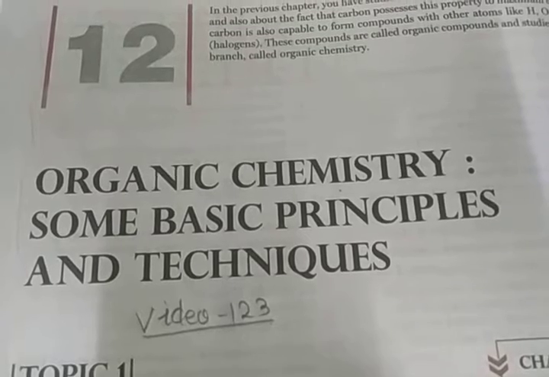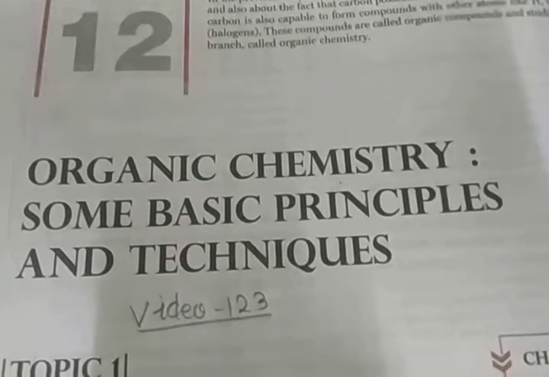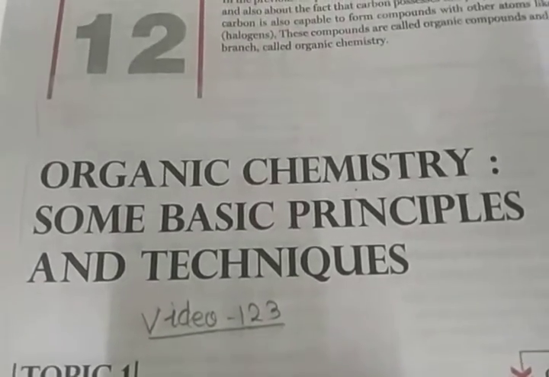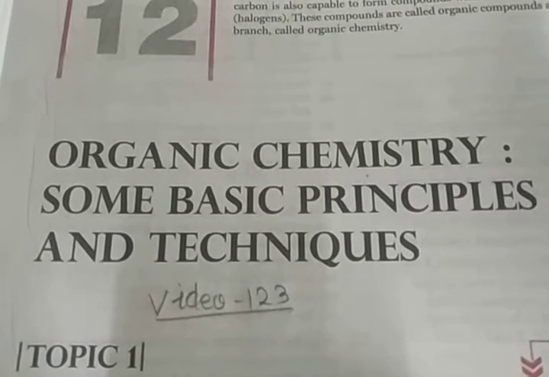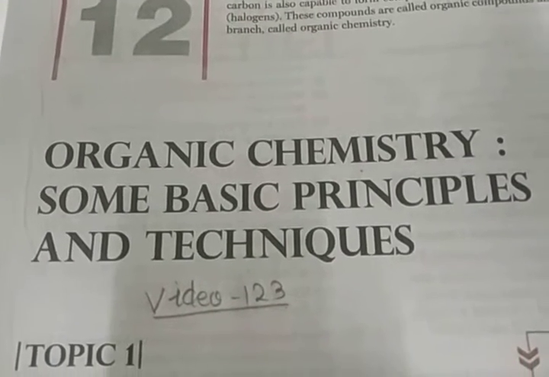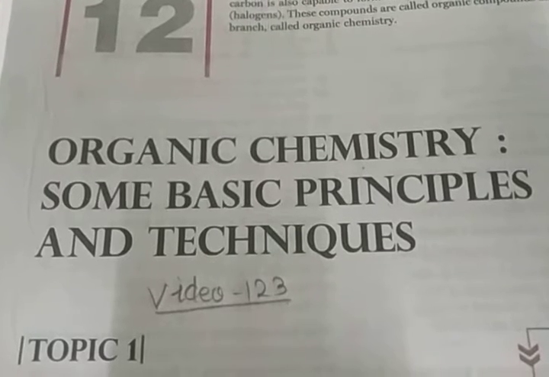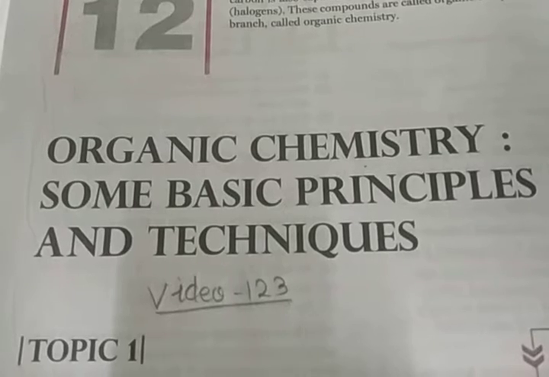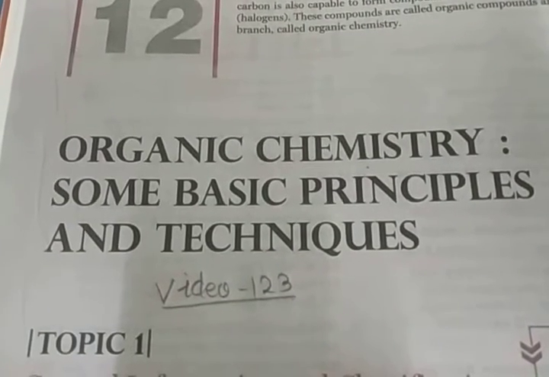In this chapter, I will explain general information about organic chemistry and some basic principles and techniques. In the previous chapter, you studied catenation, the property of self-linking, and the fact that carbon possesses this property to the maximum extent. Carbon is also capable of forming compounds with other atoms like hydrogen, oxygen, nitrogen, sulfur, phosphorus and halogens. These compounds are called organic compounds and are studied separately in a branch called organic chemistry.